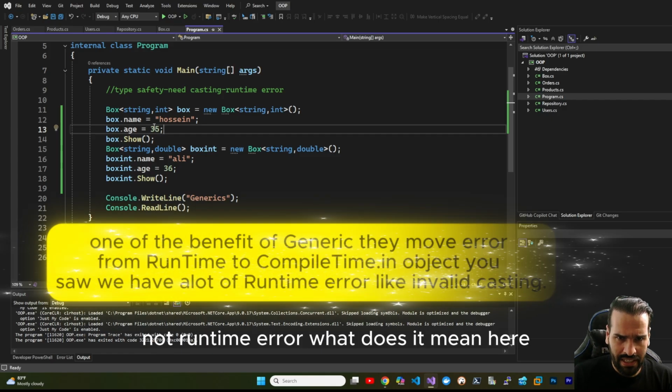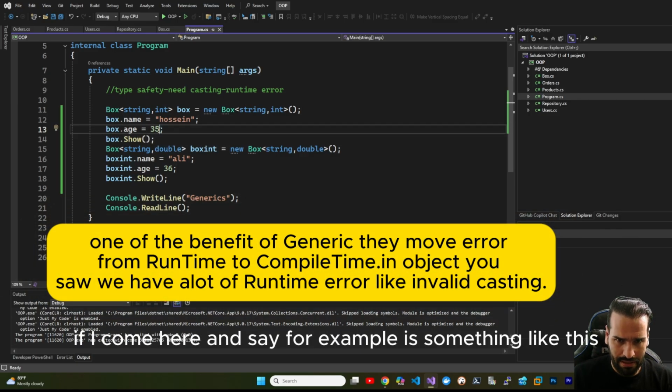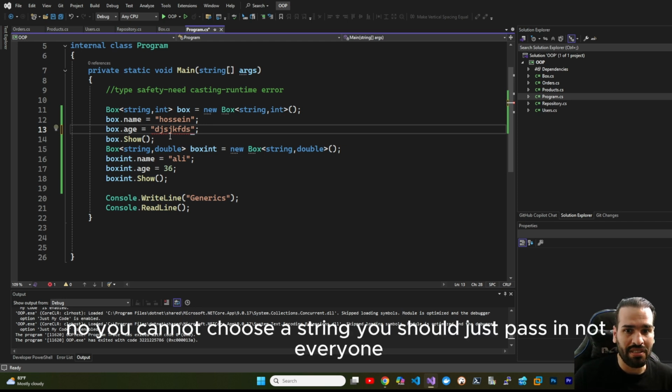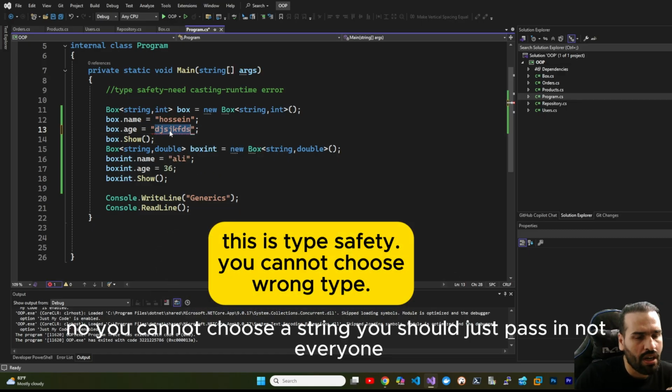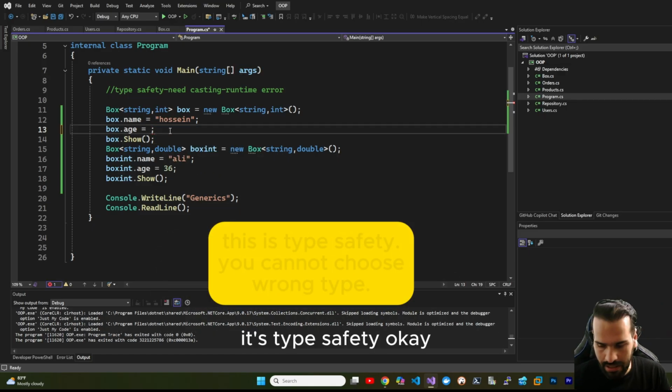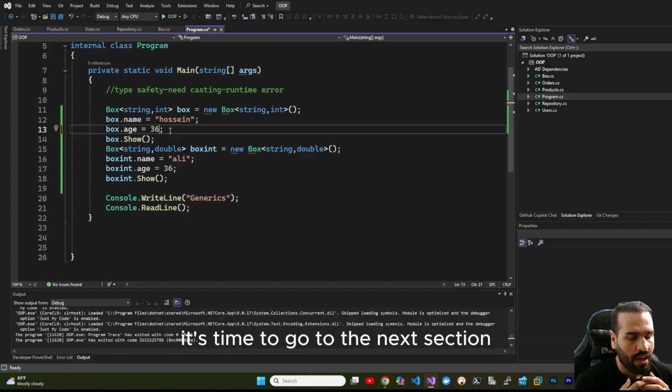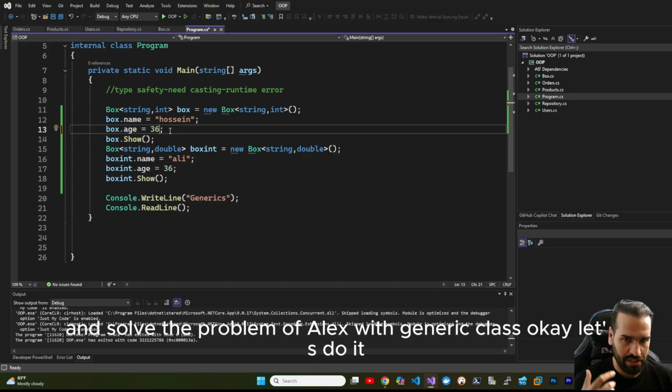What does it mean? Here, if I say something like this, it says no, you cannot choose a string. You should just pass int, not anything else. It's type safety. Okay, did you get it? Now it's time to go to the next section and solve Alex's problem with the generic class. Okay, let's do it.